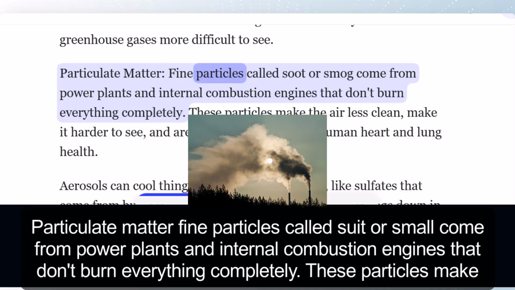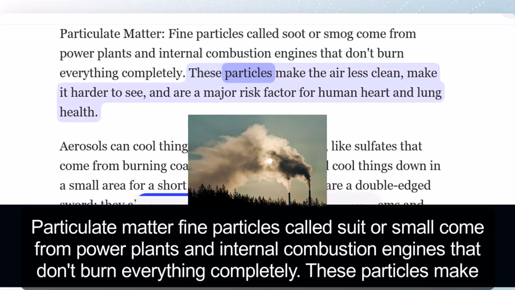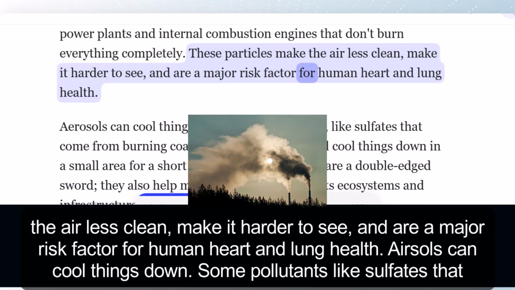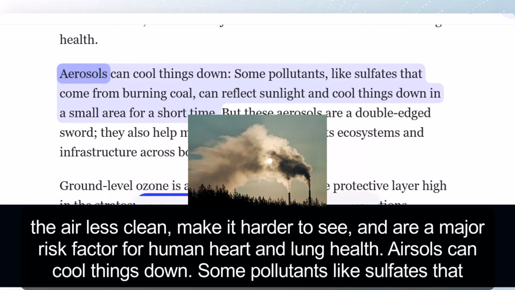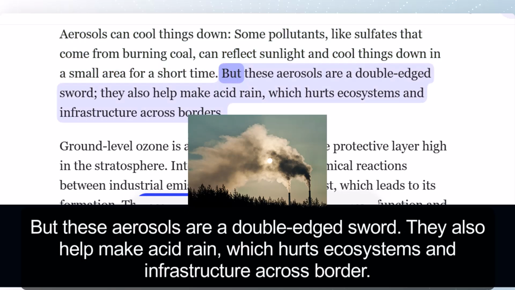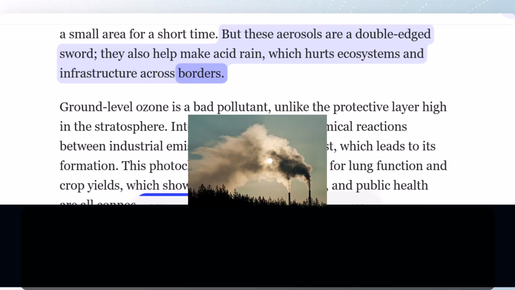Particulate matter, fine particles called soot or smog, come from power plants and internal combustion engines that don't burn everything completely. These particles make the air less clean, make it harder to see, and are a major risk factor for human heart and lung health. Aerosols can cool things down. Some pollutants, like sulfates that come from burning coal, can reflect sunlight and cool things down in a small area for a short time. But these aerosols are a double-edged sword. They also help make acid rain, which hurts ecosystems and infrastructure across borders.